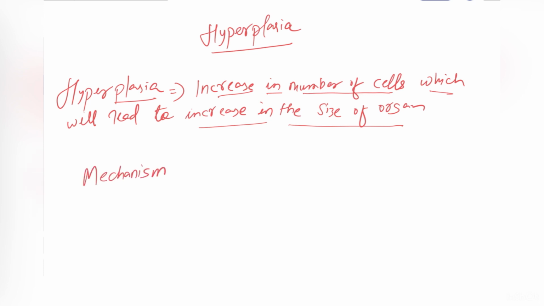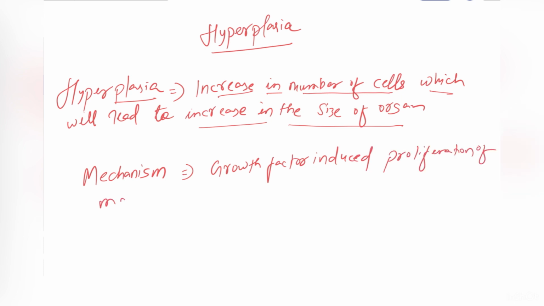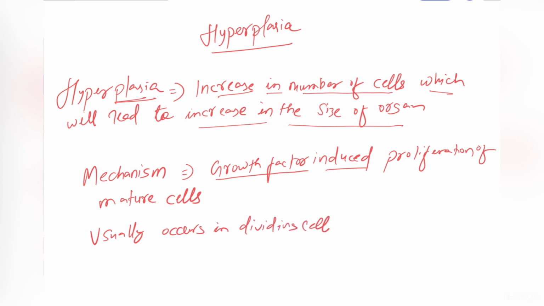What will happen in the cell? Growth factor induced proliferation of mature cells. Mainly the growth factor will induce hyperplasia of the cells, and it usually occurs in dividing cells. As you can see, in hyperplasia, there's an increase in number of the cells. So only the dividing cells can undergo hyperplasia.